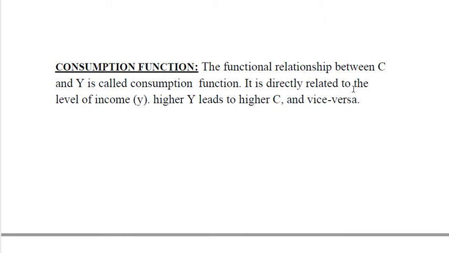It is directly related to the level of income. Consumption and income are directly related: as income increases, consumption increases, and if income reduces, the level of consumption also reduces.